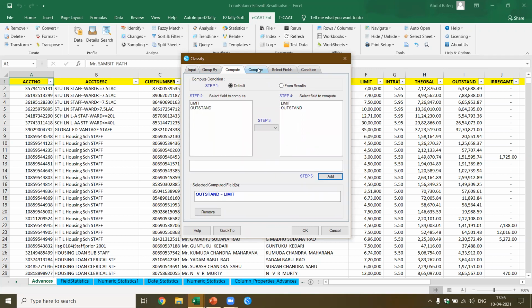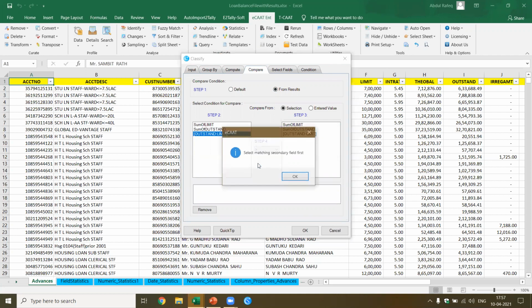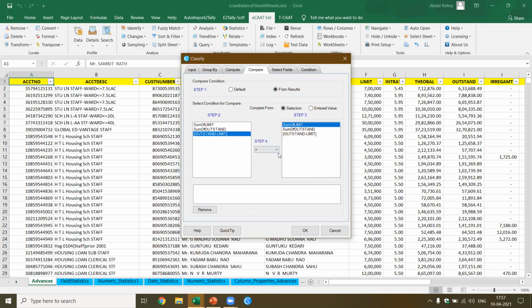Now, in this case, I also want to compare based on the results. I want to know whether the sum of the outstanding is greater than the sum of limit. Okay, let's do this again. What I want to do is pick up the sum of the outstanding for each of the customers, and the sum of the limit, and I want to pick up greater than. I had already added the formula, and I say okay.